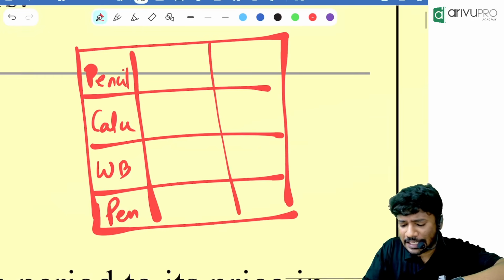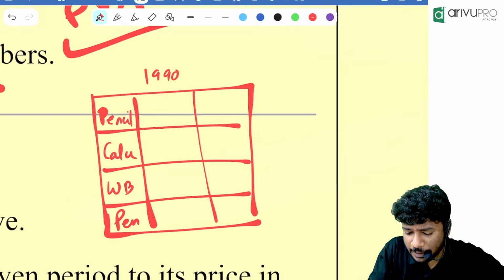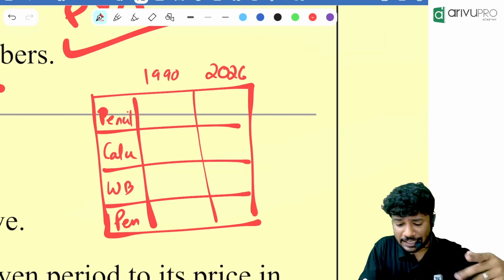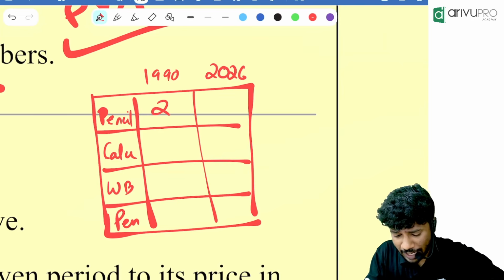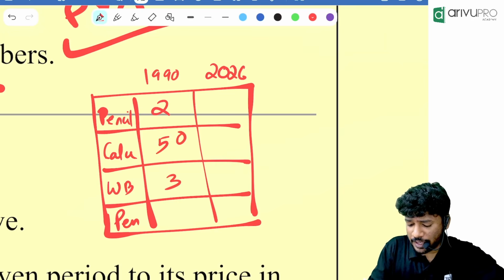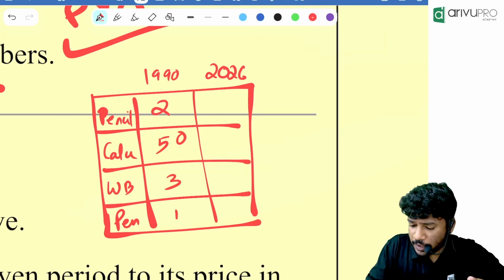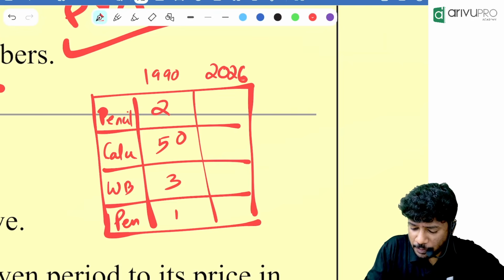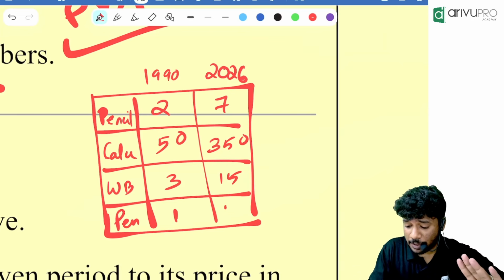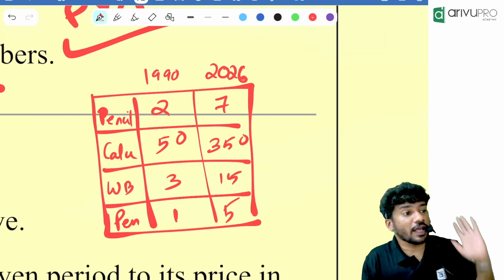Now, in 1990 someone was writing this exam, and in 2026 someone is writing the exam. Let the price of a pencil in 1990 be 2 rupees. Calculator, let it be 50 rupees. Water bottle, 3 rupees. Pen, around 1 rupee. In 2026, pencil 7 rupees. Calculator 350. Water bottle 15. Pen, randomly I'm putting 5 rupees. Okay, these are the values.